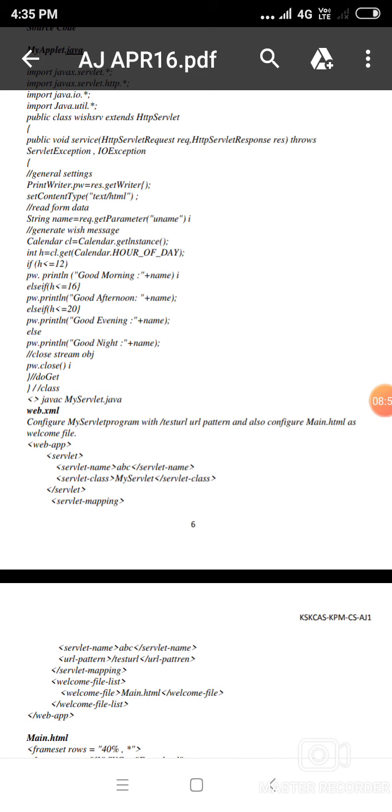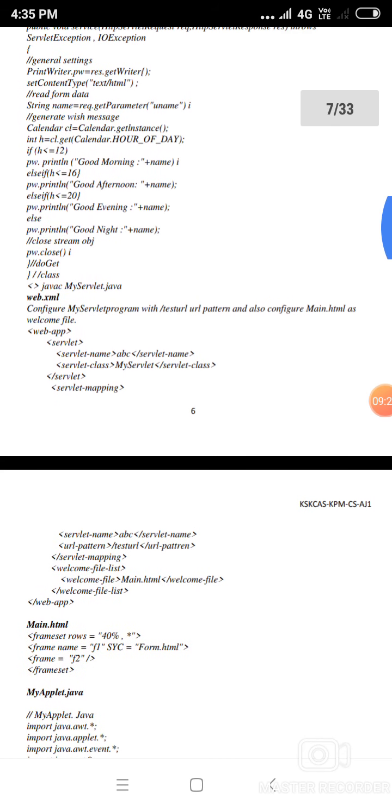Else if (h <= 16), print "Good afternoon" + name. Else if (h <= 20), pw.println("Good evening" + name). Else println "Good night" + name. Then pw.close(), where pw is the PrintWriter. Then close the braces that were opened.